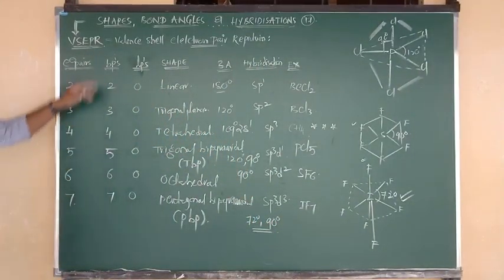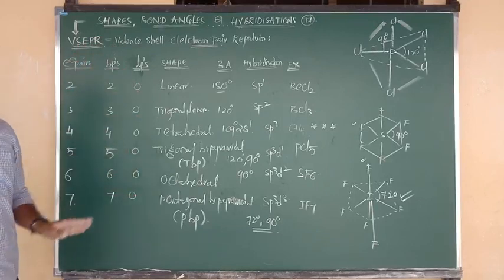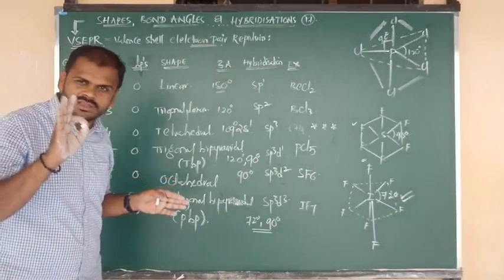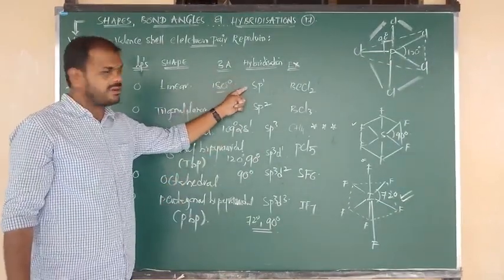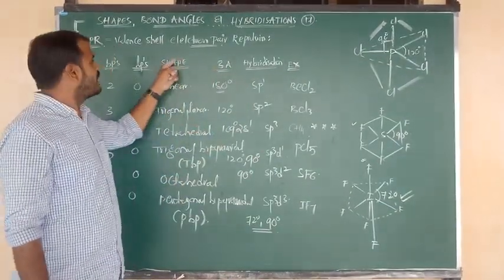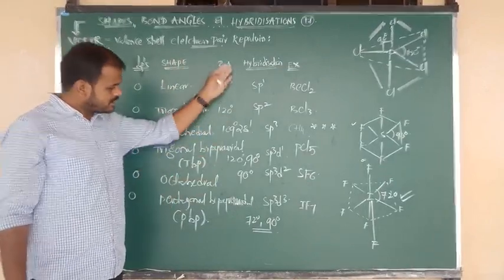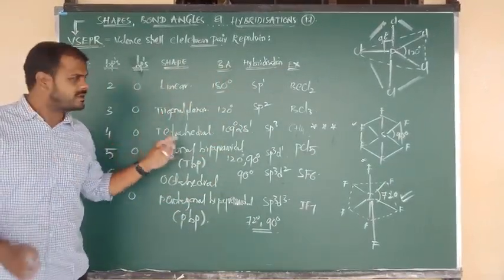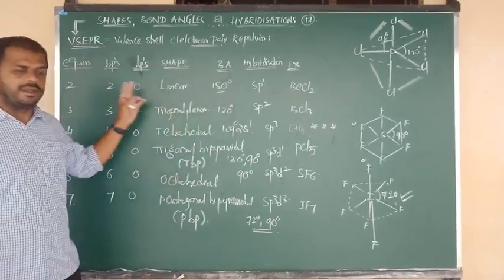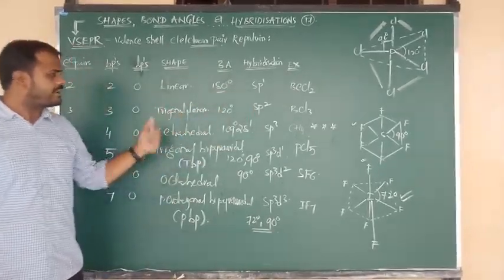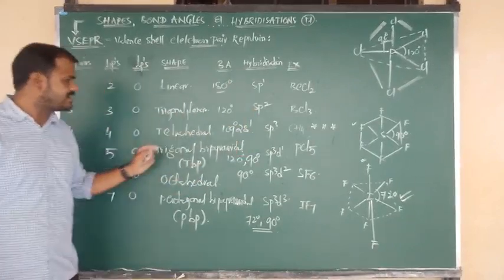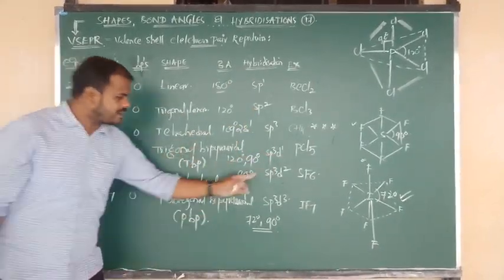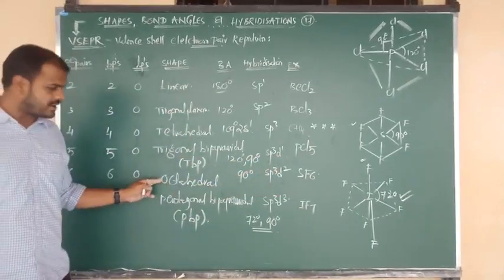Everything is clear. This table is very important for all of you, my dear students. Try to focus on only 3 things: what is the hybridization, the respective bond angle, and what is the shape of the molecule. Once again, final revision. sp hybridization contains linear geometry. sp2 contains trigonal planar. sp3 means tetrahedral. sp3d1 means trigonal bipyramidal. sp3d2 means octahedral.